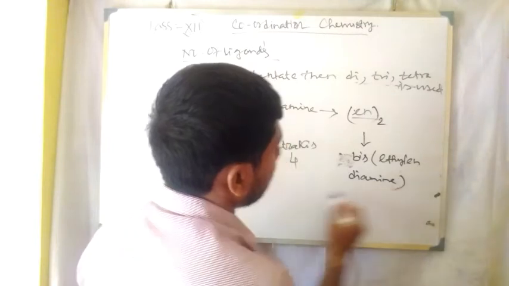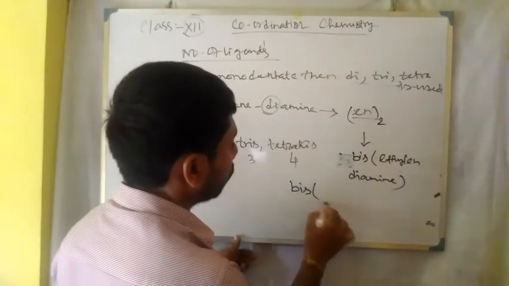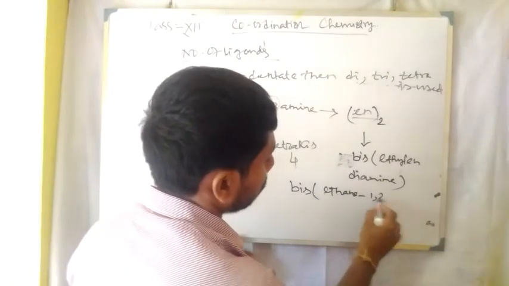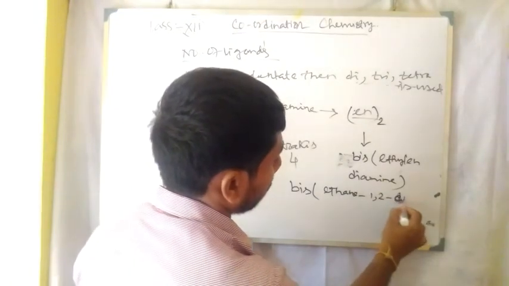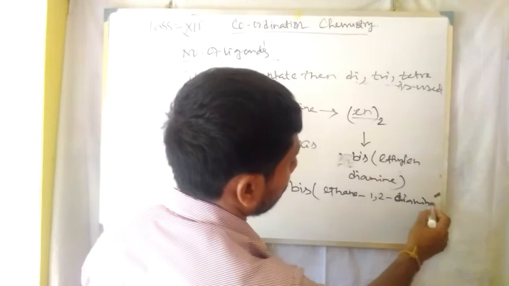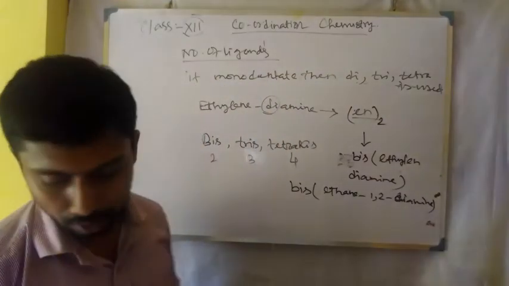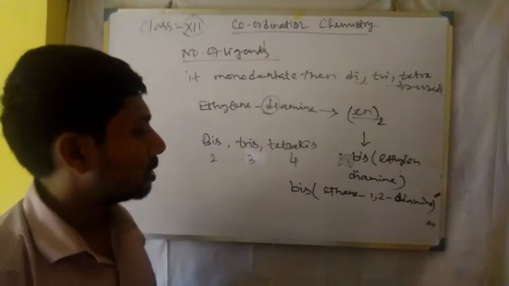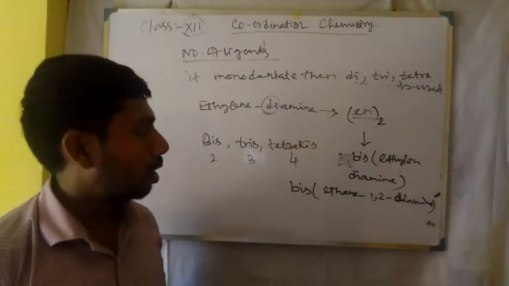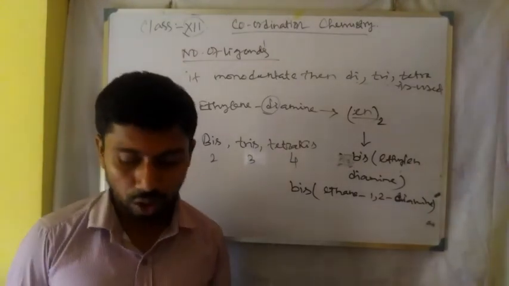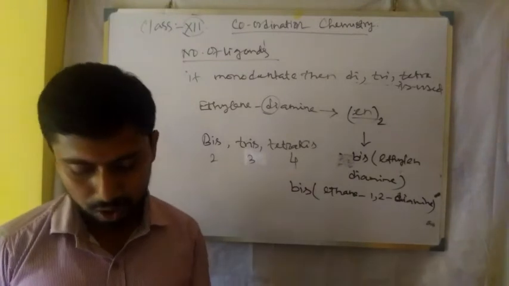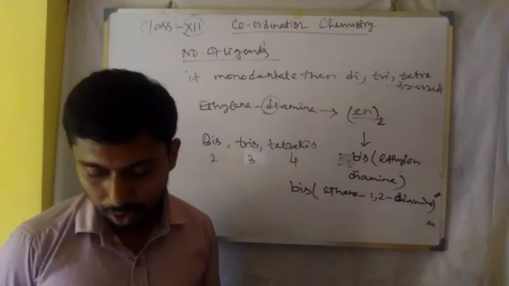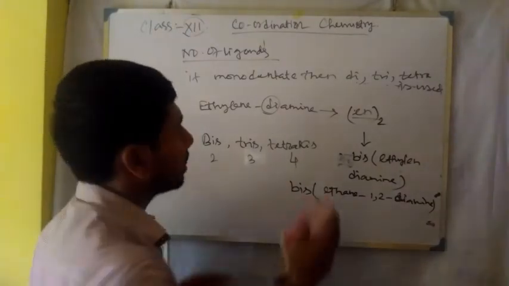Now ethylene diamine is better represented by ethane-1,2-diamine. It is the representation of such kind of ligand which already contains the prefix bi or tri, etc. Right? Now coming to a very simple example on that.